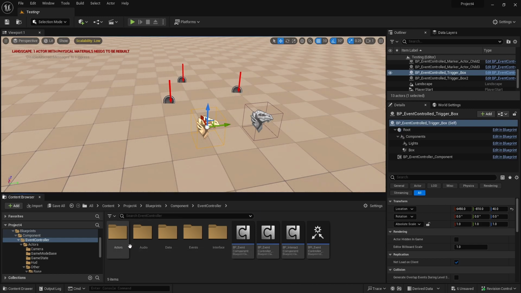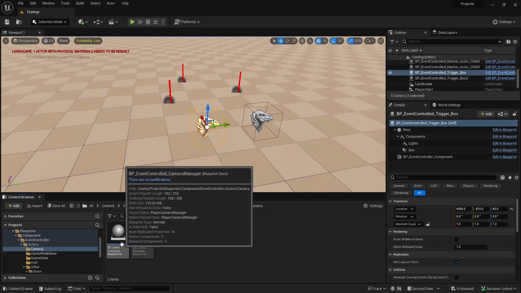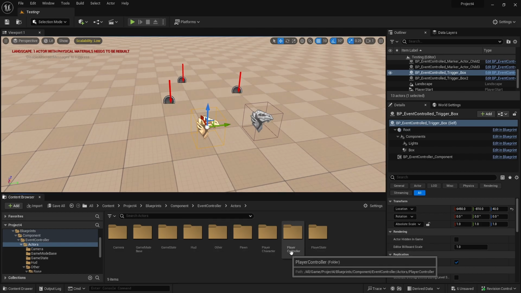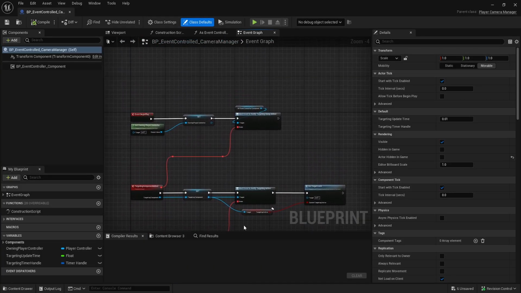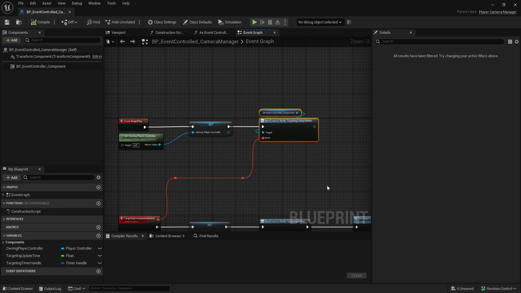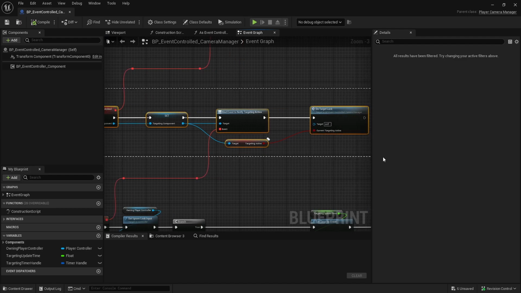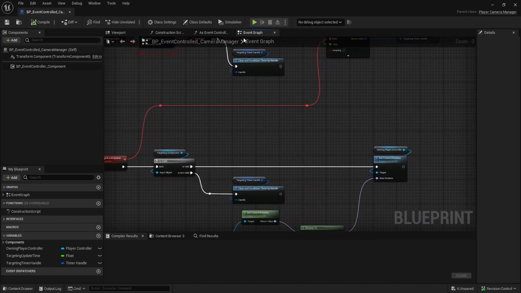For example, just to show you what I mean by that, there's a camera manager that I created, a custom camera manager that's attached to the player controller here. And this one actually handles targeting. So you can see here, for example, off this event controller component, just bind to this event, on targeting component added, and then you can just simply do whatever logic you want to do off of that component, and whatever else you need to do, like setting of variables or doing things like that.